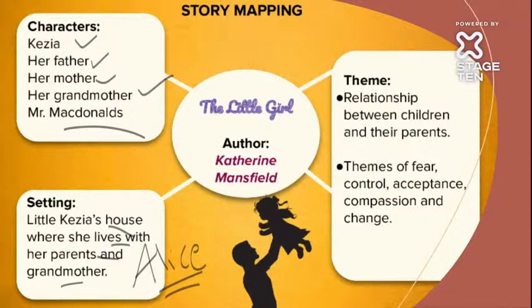Two themes are there. First is the relationship between children and their parents, especially father and mother, and their relationship and bonding with the child. Correct. Their strictness, rudeness, that way. Katherine Mansfield explains that entire theme in this chapter.